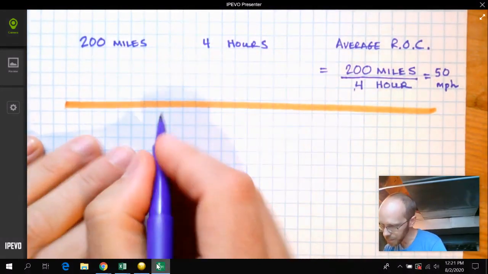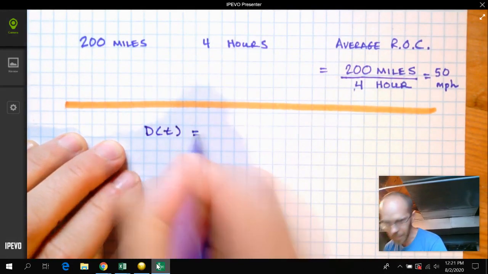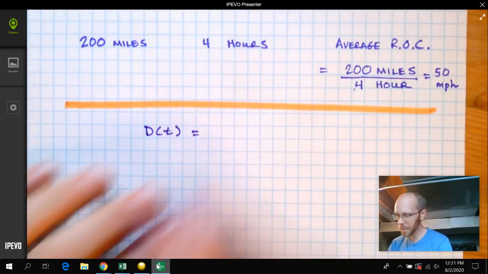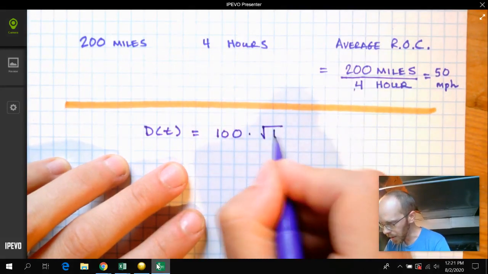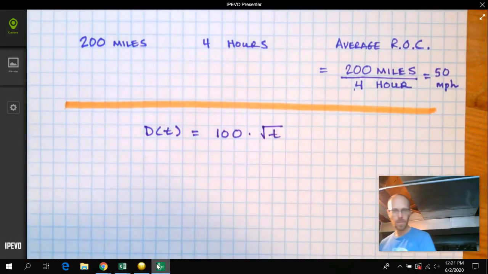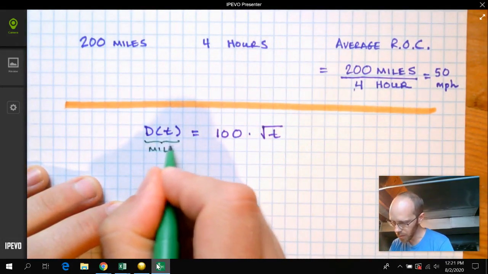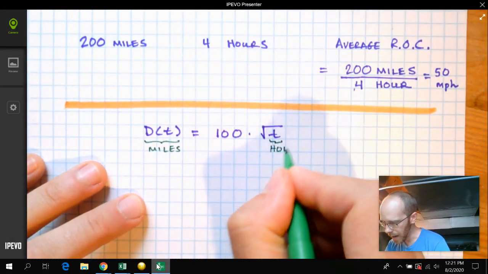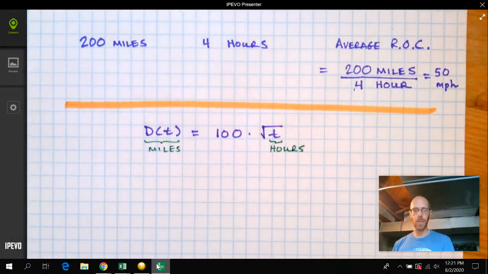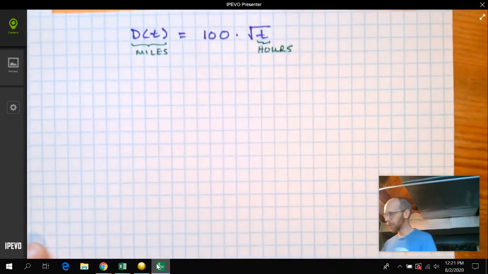Suppose we know that the distance that we've traveled, d of t, is equal to 100 multiplied by the square root of the time that has passed. So this is how many miles we've traveled. This right here is how many hours have transpired. Okay, and I want to look at a picture of this graph. Here we go.